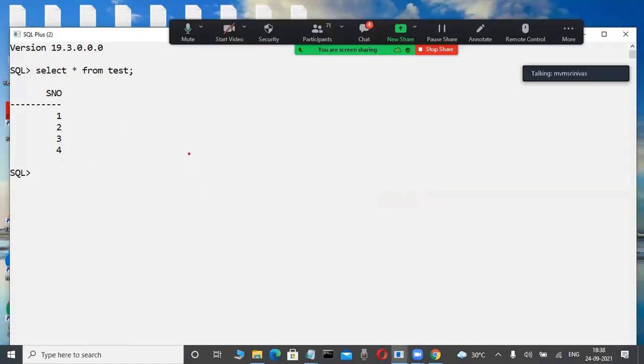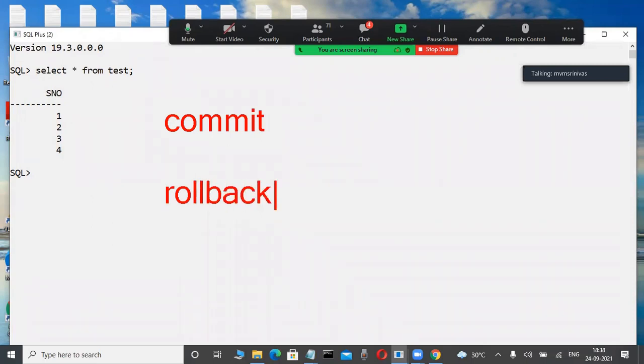Now, so many times in a project, most of the time we are using a commit. A commit is a command in every database. And also rollback is a command. What happens when we use commit or rollback? First, we must learn this before we start a database career. Very important. That's why I'm suddenly telling this, because data redundancy and inconsistency are related concepts.